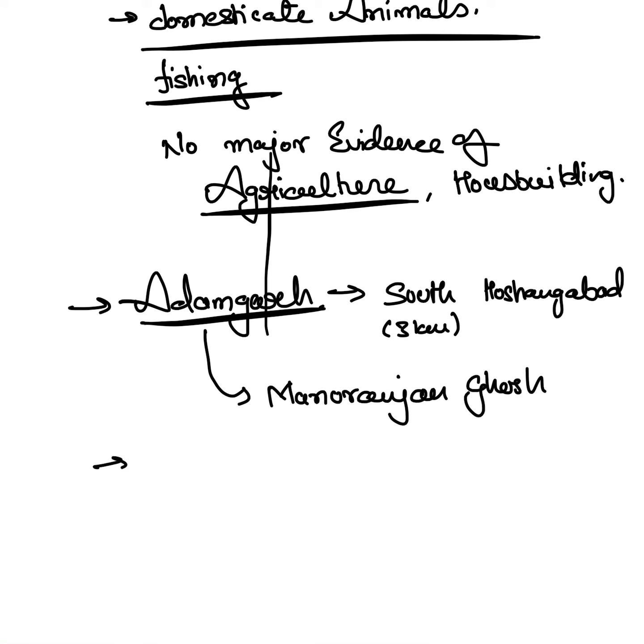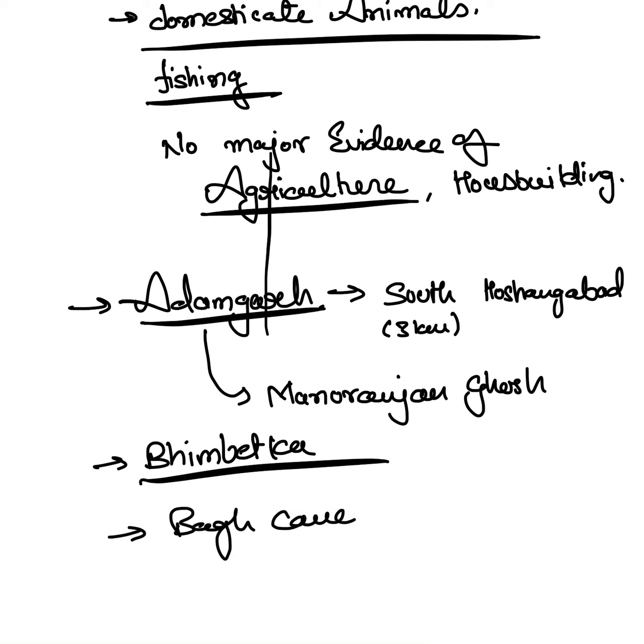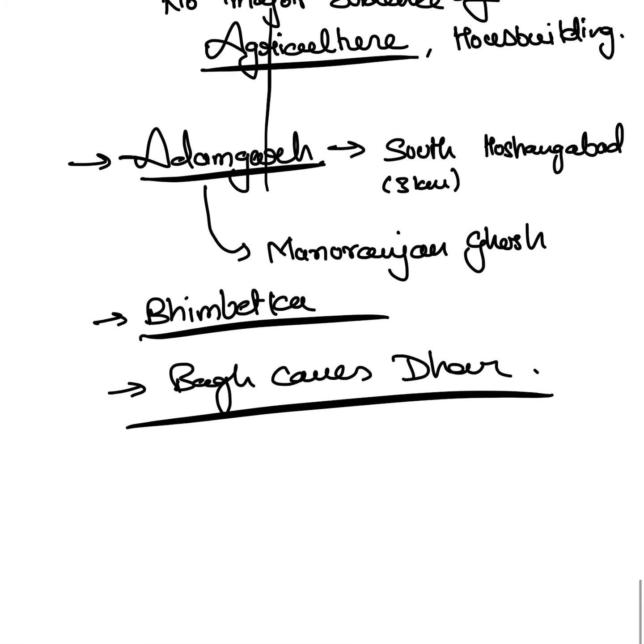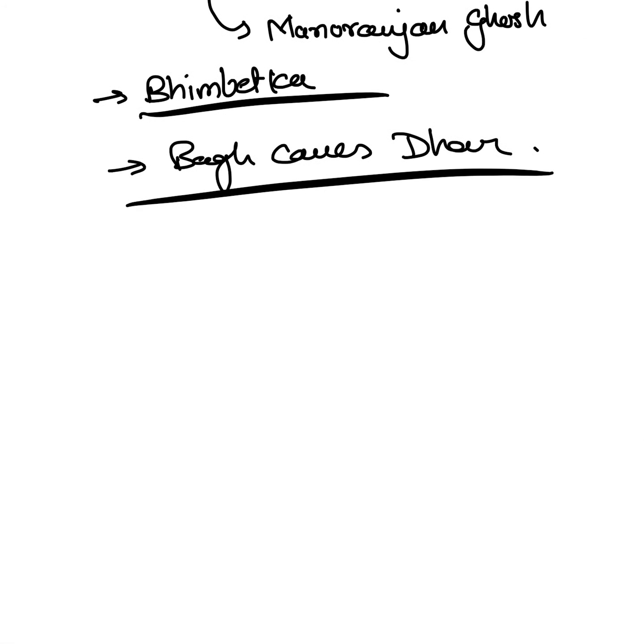Along with that, Bhimbetka is also a site of importance of this period. Other than this, Bagh Caves. Bagh Caves of Dhar are also an important site of the Mesolithic era. Now the final